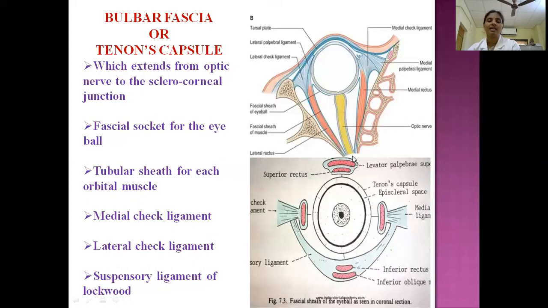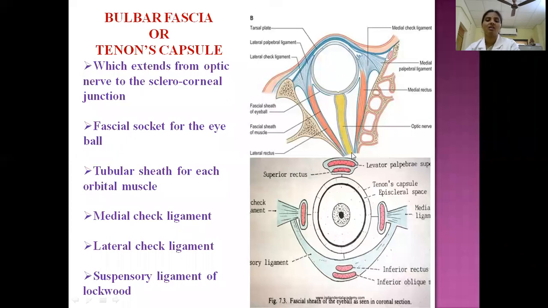This inner layer extends from the optic canal, where it enters into the orbit. So optic canal, then it covers the optic nerve. On reaching the eyeball, it extends on to the sclera. There is a space between the sclera and this fascia, the episcleral space.